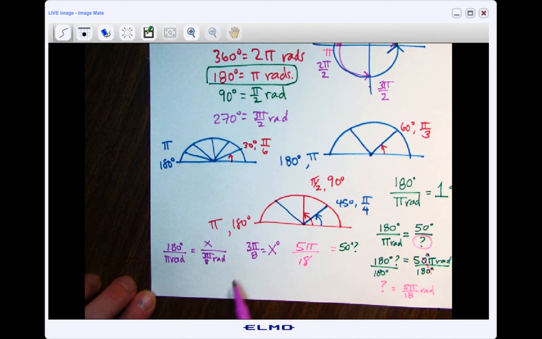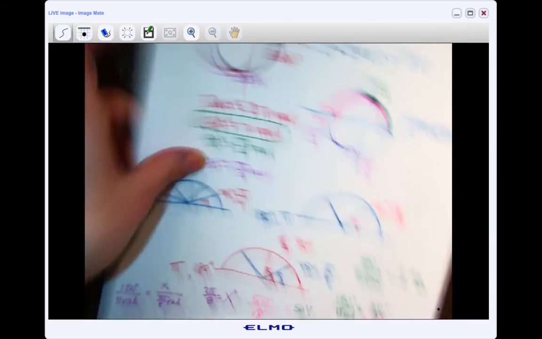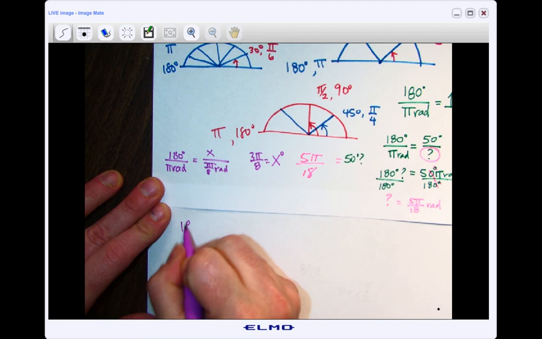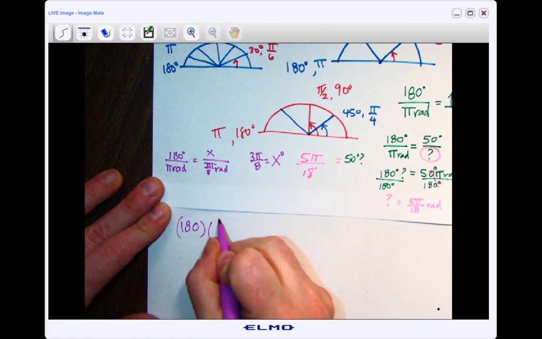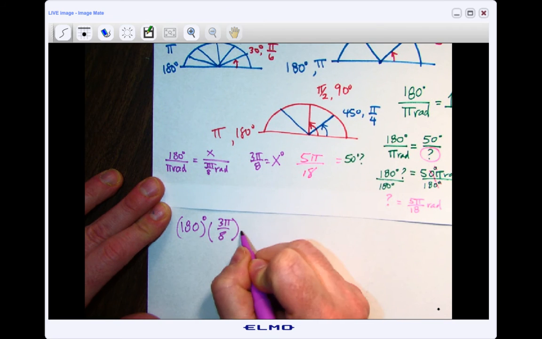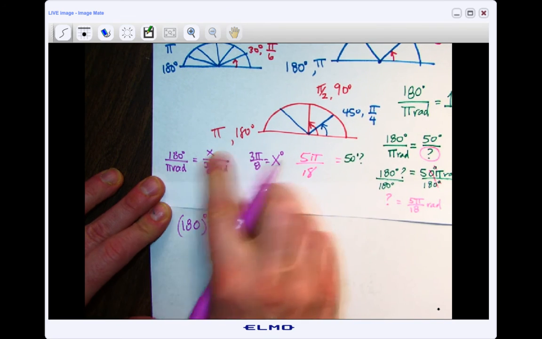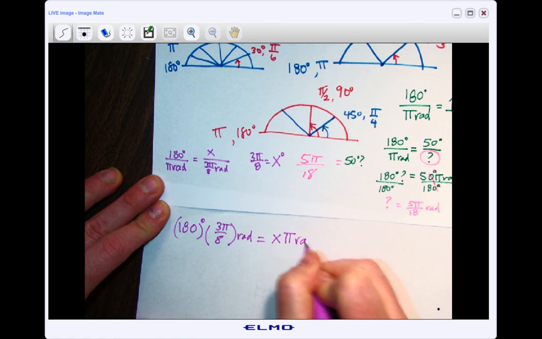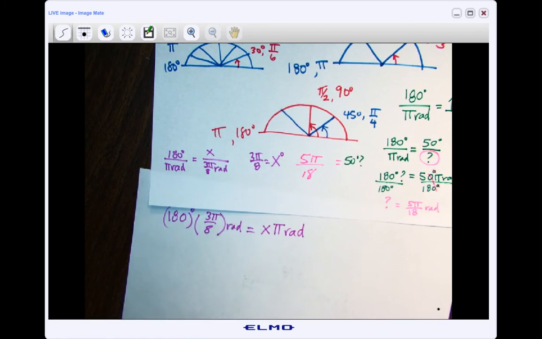And this time, when you multiply, so let me just get another little piece of paper because I'm out of space. It's getting kind of small. So it's going to be 180 times 3 pi over 8. When I multiply these together, this is degrees and this is radians, is equal to X pi radians.